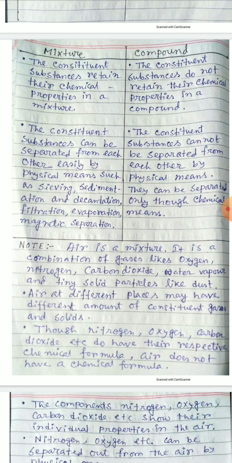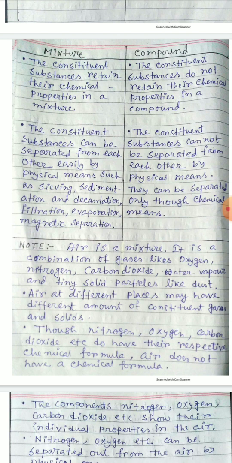Next one, in the case of a mixture, the constituent substances can be separated from each other easily by physical means, such as sieving, sedimentation and decantation, filtration, evaporation, and magnetic separation. By using these physical methods, you can separate the components of a mixture.